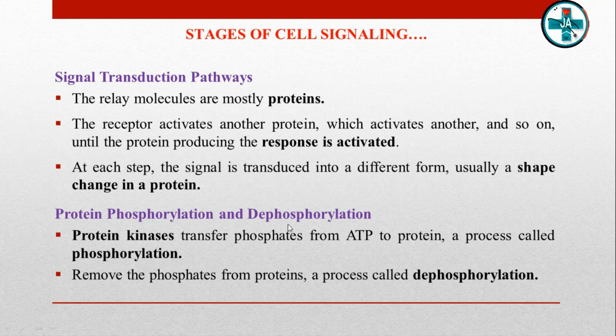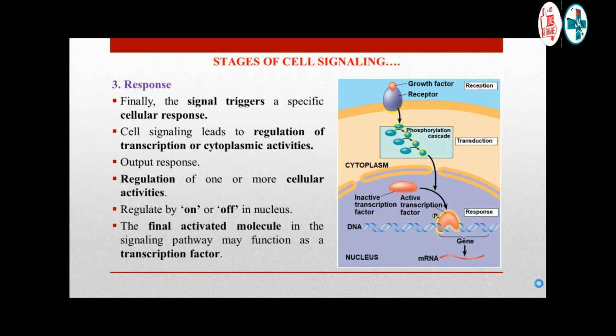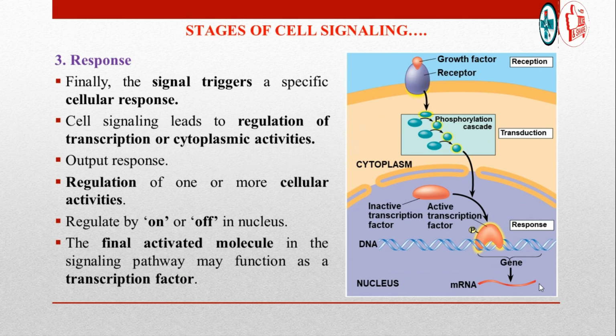Now, protein phosphorylation and dephosphorylation. In many pathways, the signal is transmitted by a cascade of protein phosphorylation. Protein kinases transfer phosphate from ATP to protein, a process called phosphorylation. Protein phosphatases remove the phosphates from the protein, a process called dephosphorylation. So, these phosphorylation and dephosphorylation systems act as a molecular switch, turning activities on and off, or up or down as required.